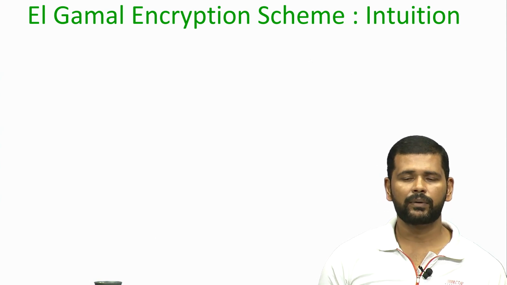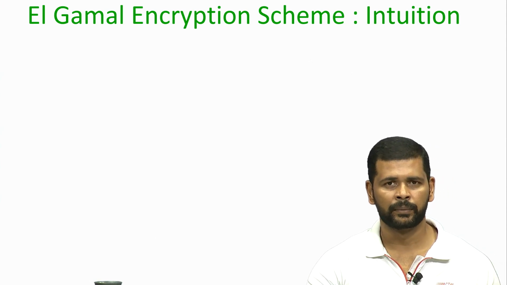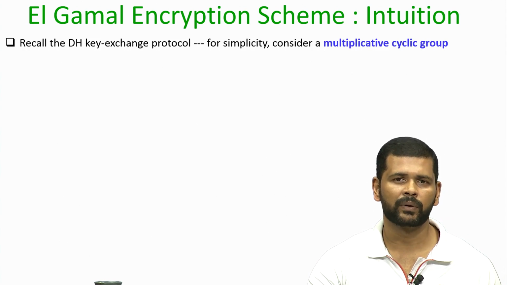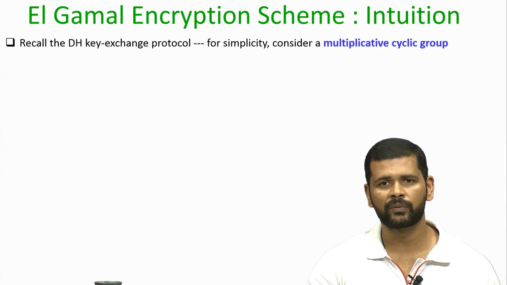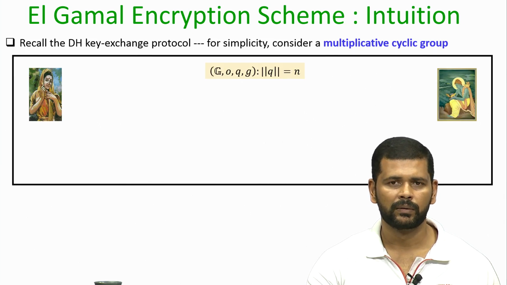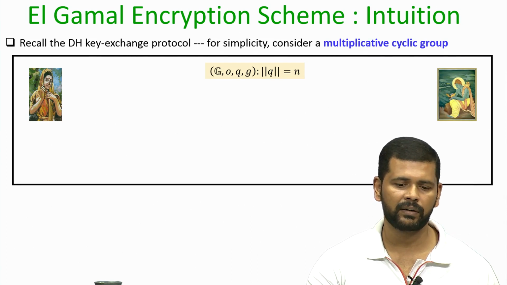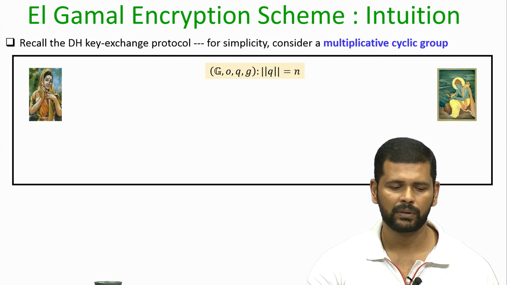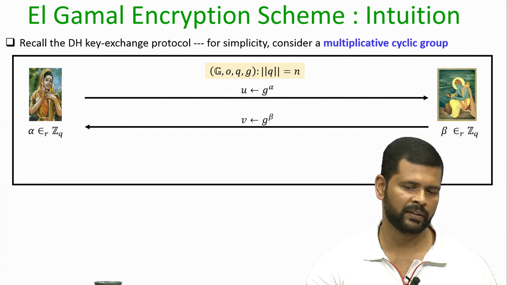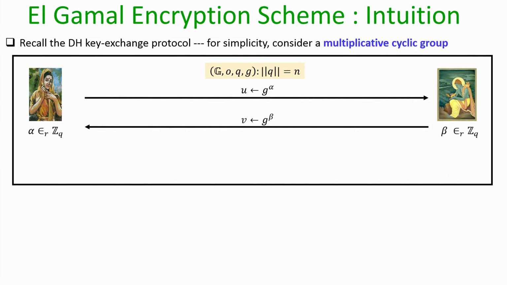So, let us try to understand the intuition of Elgamal encryption scheme. For that, recall the Diffie-Hellman key exchange protocol, and for simplicity assume we are considering a multiplicative cyclic group. So, the public parameter is the description of a cyclic group, a generator and the size of the group which is Q, and in the Diffie-Hellman key exchange protocol, say Sita and Ram want to agree upon a key, each of them picks up their own contribution for the overall key.